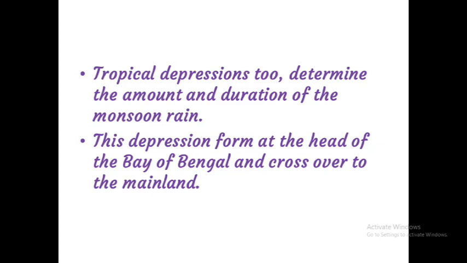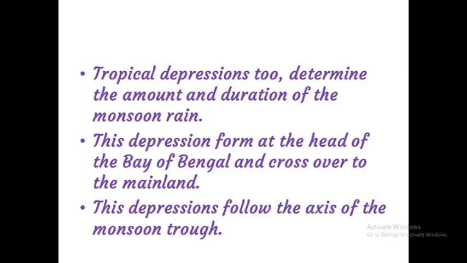They follow the axis of the monsoon. This depression also comes to our land because of the movement of the low pressure. Clear?